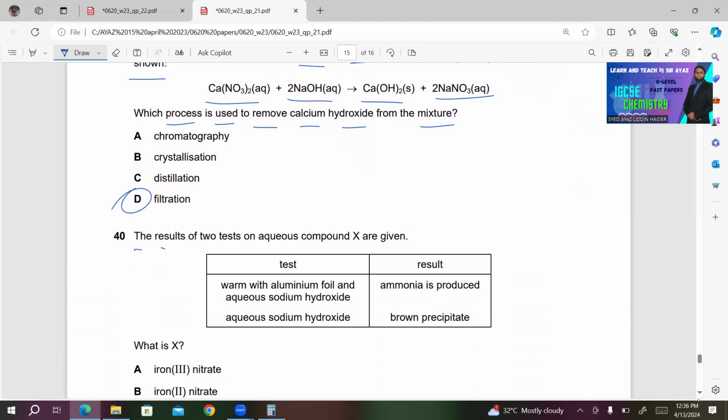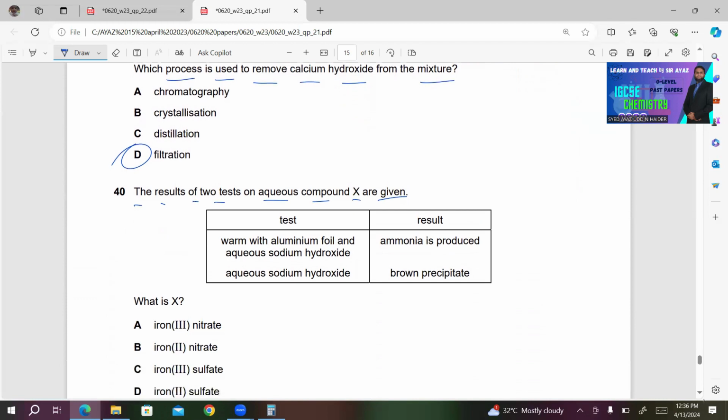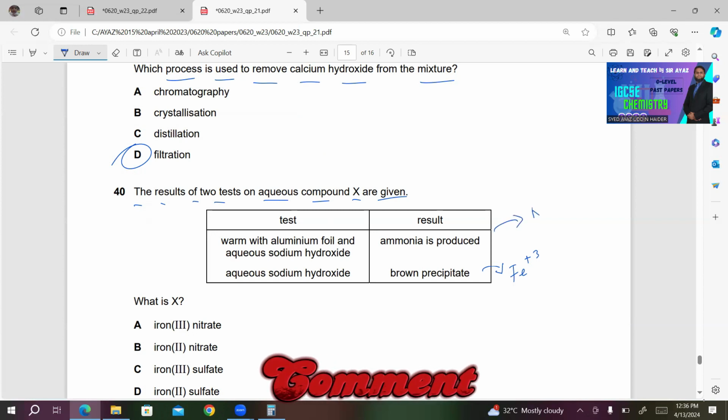40. The results of two tests on aqueous compound X are given. The test warm with aluminum foil and aqueous sodium hydroxide, result ammonia is produced. Other test aqueous sodium hydroxide, brown precipitate. Brown precipitate is of Fe3+. And when you heat aluminum foil with aqueous sodium hydroxide, this must be the test for the nitrate ion.